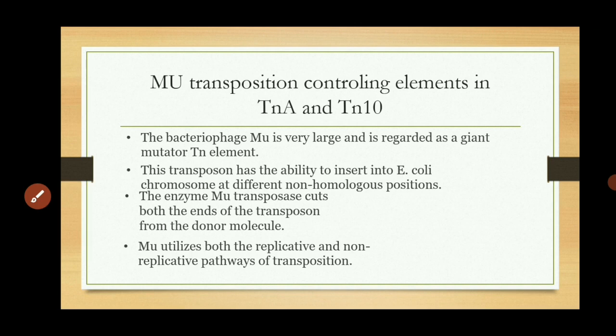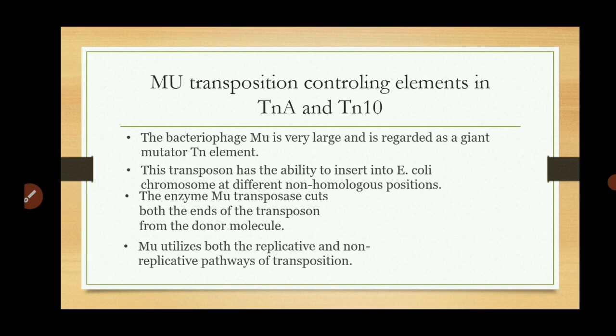Next is the main topic, that is Mu transposition controlling elements in TnA and Tn10. Mu is a bacteriophage and it is called a transposon because it also acts as a transposon. It is very large and is regarded as a giant mutator Tn element. So Mu is a bacteriophage and a mutator Tn element, hence it is called a transposon.